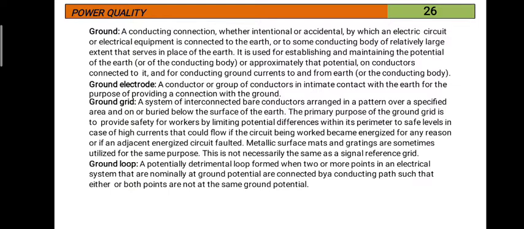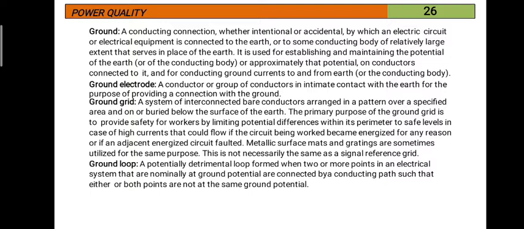Generally, we know ground means every neutral point of the equipment as well as the earth point of the house, the earth pin of the house, the earth wire of the house should be connected to the ground, to avoid unwanted currents flowing through the body or through the equipment. If any short circuit or fault occurs, the fault current should be bypassed through the earth wire to the ground. That is called a ground.